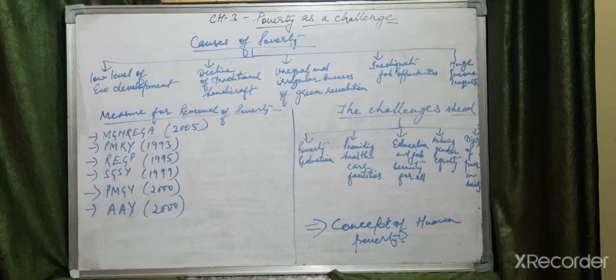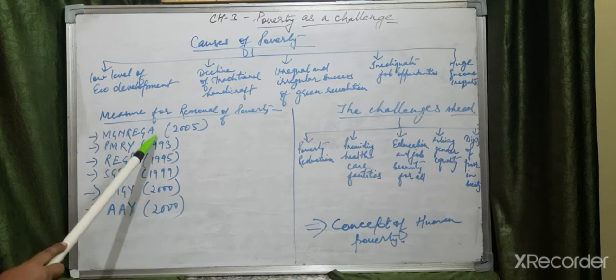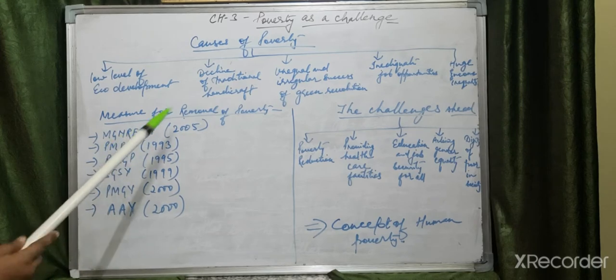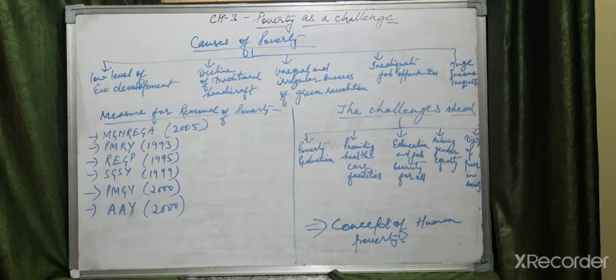So many measures have been taken by the government for removal of poverty, and here I have mentioned the abbreviations for the poverty alleviation programs. As you have heard, Mahatma Gandhi National Rural Employment Guarantee Act 2005. This is called MGNREGA, and it gives 100 days of assured employment.